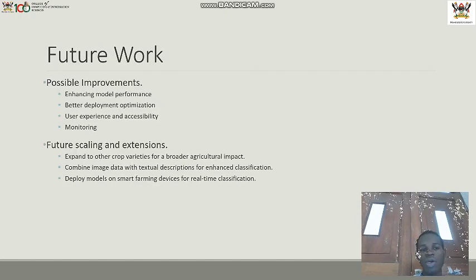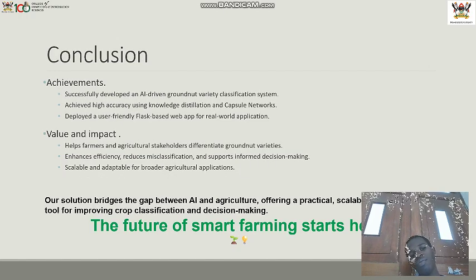Then with future works, we intend to enhance model performance, better deployment optimization, and then user experience and accessibility, and then monitoring our model. With future scaling and extension, we intend to expand to other properties for a broader agriculture impact, and then combine image data with textual descriptions to enhance classification. And then on the next slide we have the conclusions.